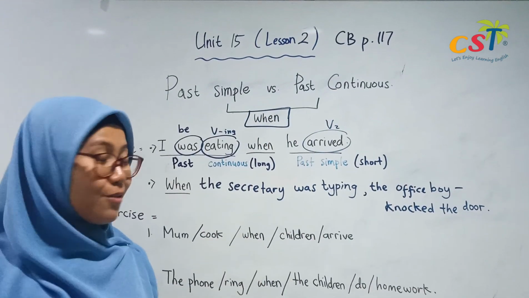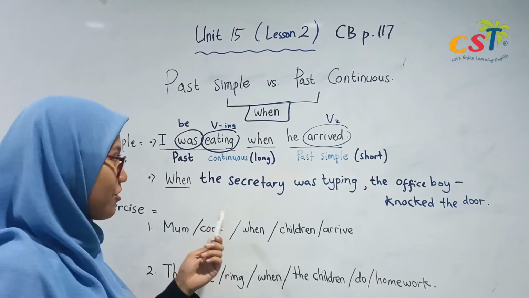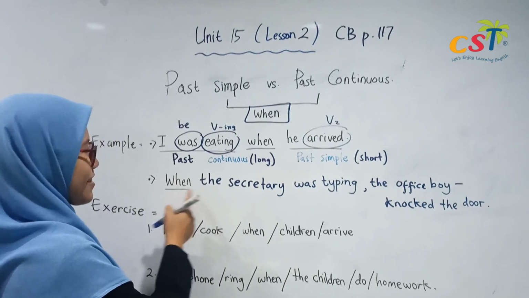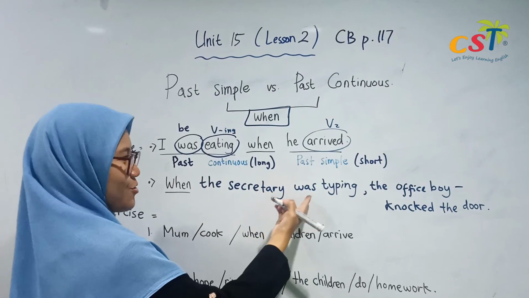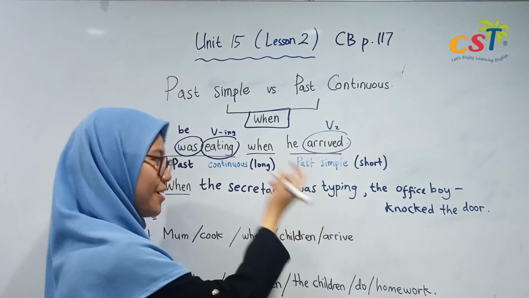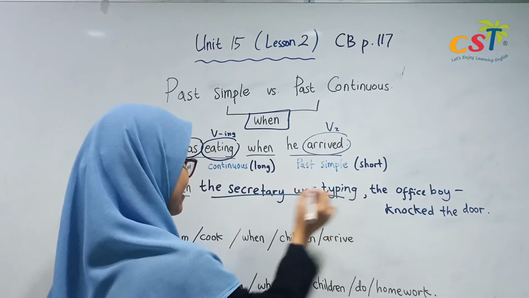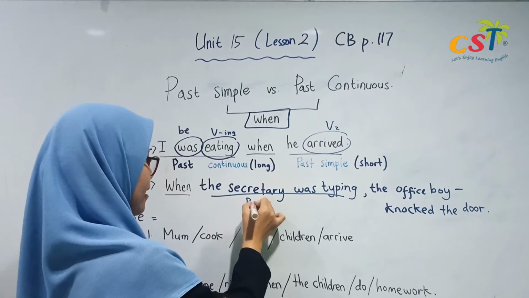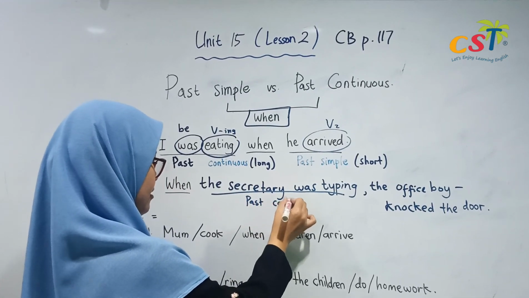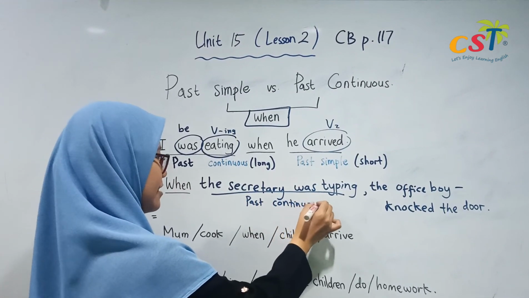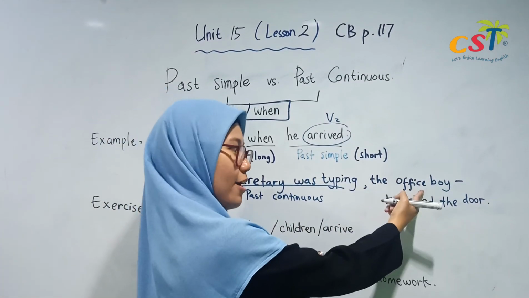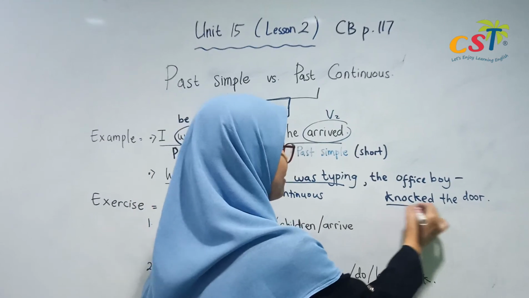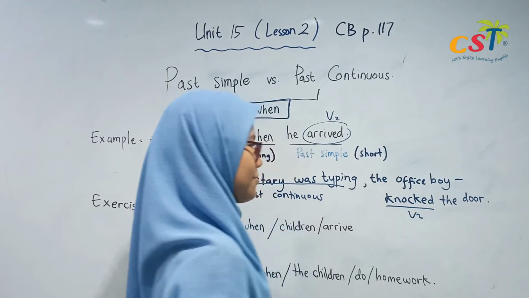Okay, now let's take a look. It's a little bit longer than before, right? When the secretary was typing. So, because this is using was and verb in, we can call this sentence using past continuous. Am I right? Yes. And then here the office boy, the subject, and the verb is verb 2.